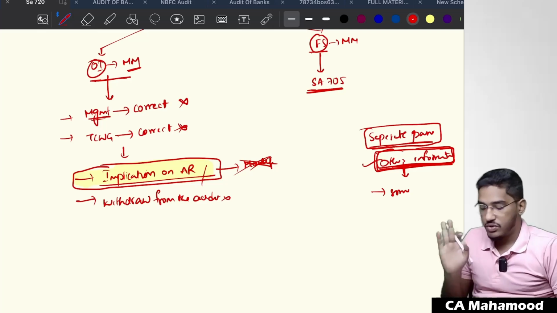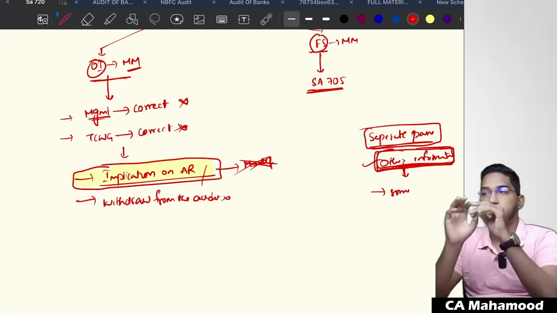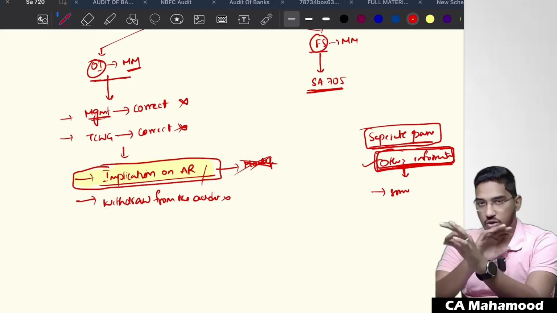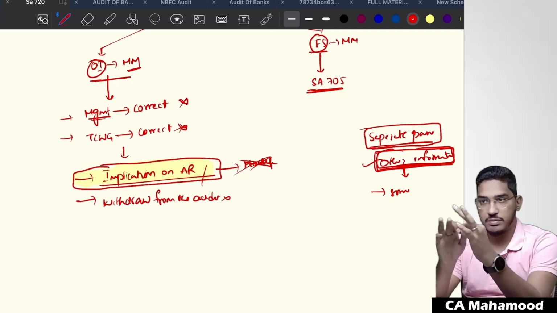Clear, everybody? So what is the summary? What we have discussed till now? First, we understood what is other information. And will the opinion cover other information or not? No, opinion has nothing to do with the other information. Then what is the responsibility of the auditor regarding other information?